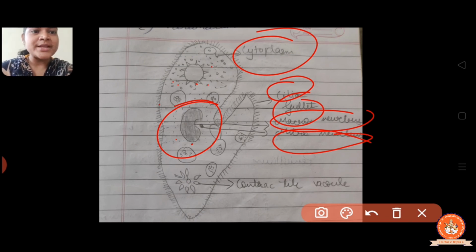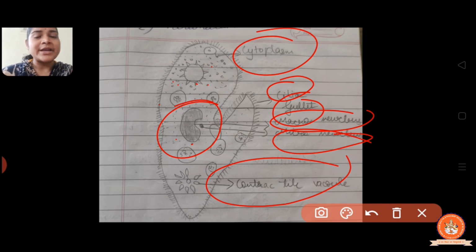And one more, the contractile vacuole, is given. The contractile vacuole expels the extra water from the cell by contracting. Contracting means to shrink, right? So these are the features of the paramecium, right?